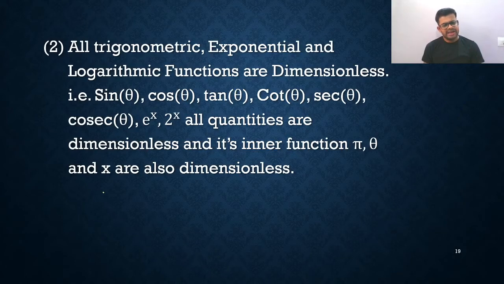Let's see, it is given that y is equal to A e raised to bx.